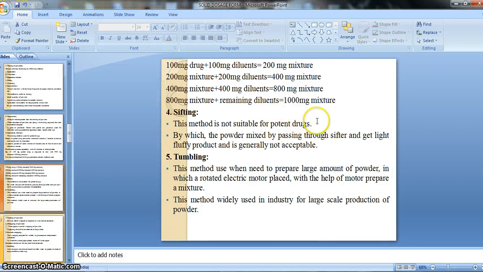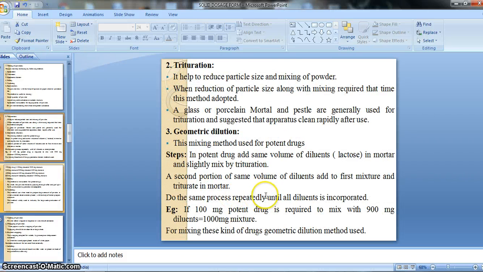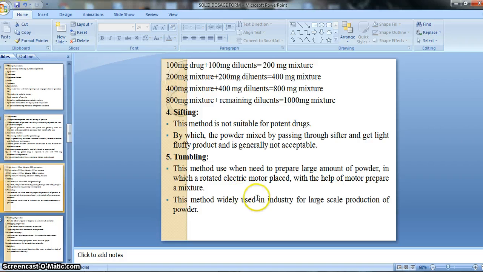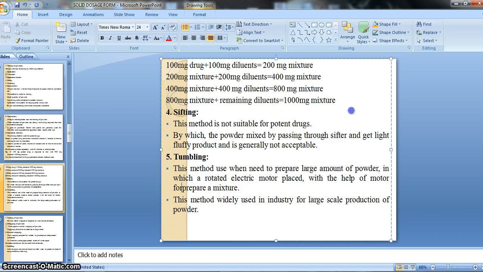Safe for the nauseous as well as disagreeable drugs. This is the advantage of the sachet: a nauseous drug can be dispensed in a sachet, and a large dose can be swallowed by sachet. That means a range of 0.2 gram to 1.5 gram. Within this range we can include the powder in a sachet.